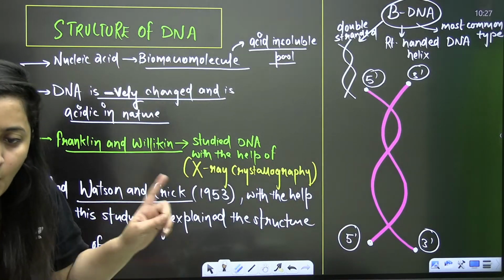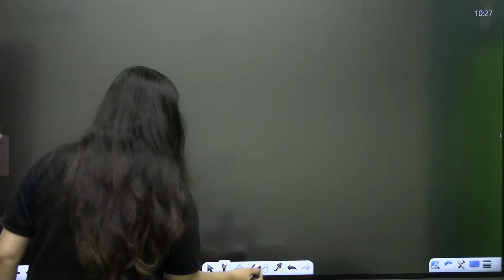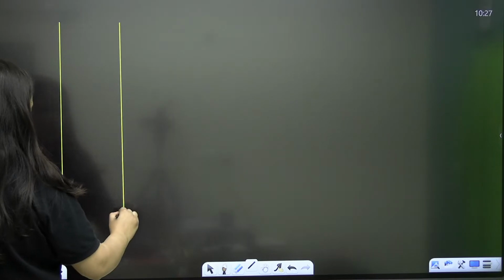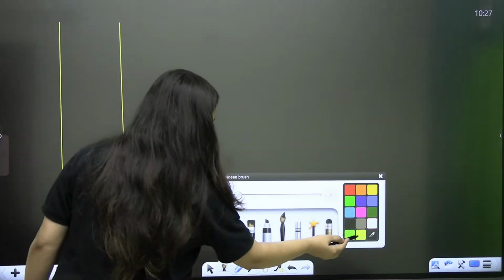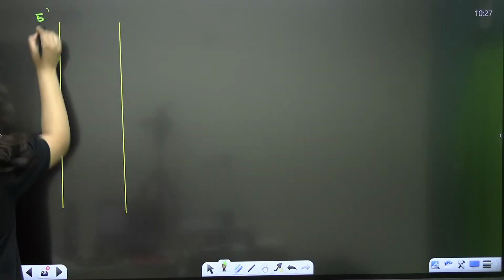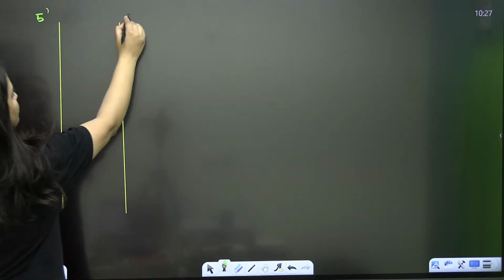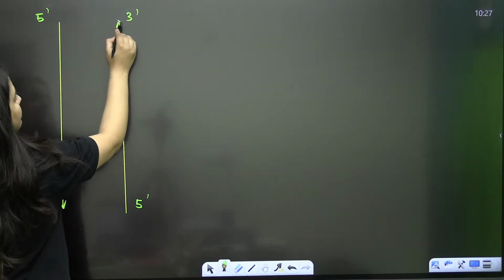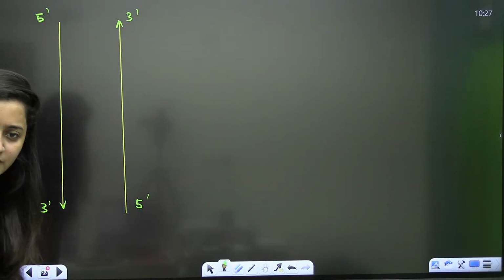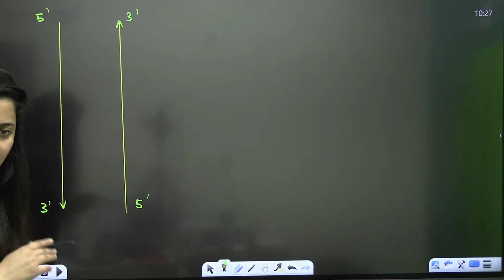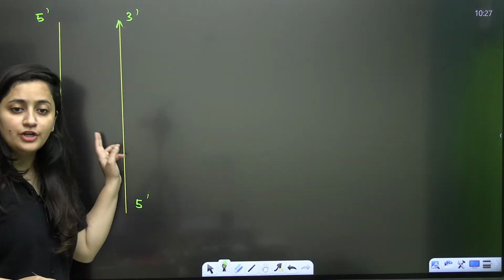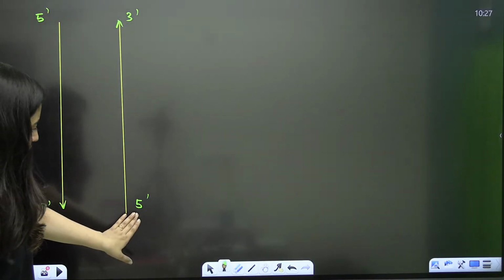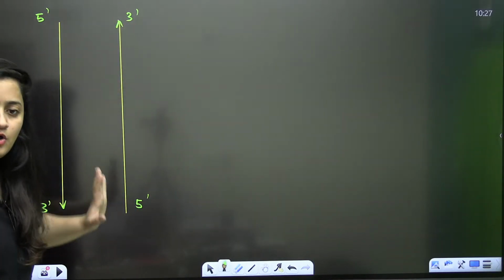Are you getting it? Both are in opposite directions, one strand and another strand. If one is 5' to 3', the other will be 3' to 5'. That's how the DNA is present. So it's double stranded, made up of 2 polynucleotide chains. One has 5' to 3' polarity, and the other runs in the opposite direction.